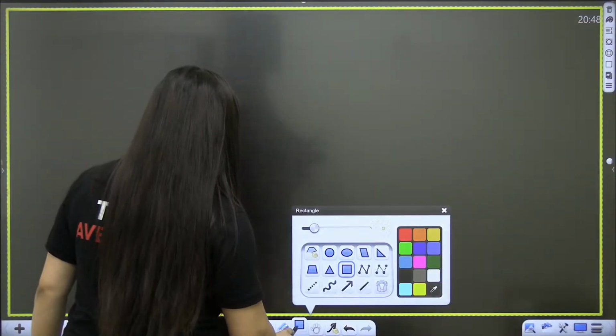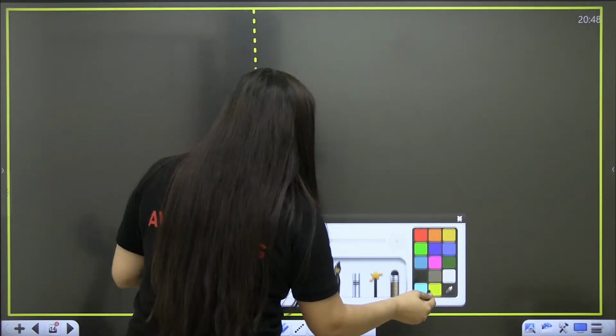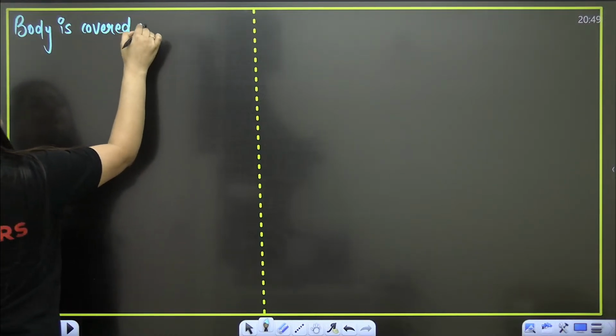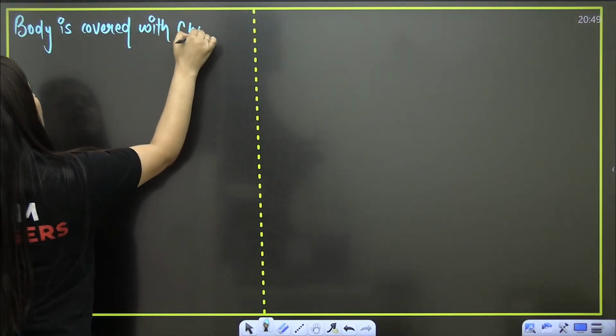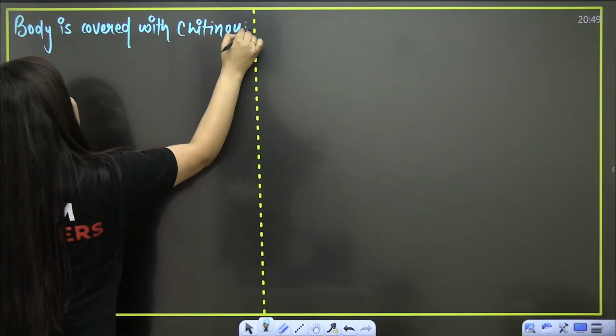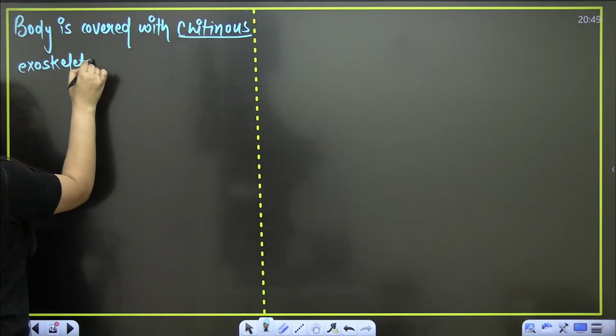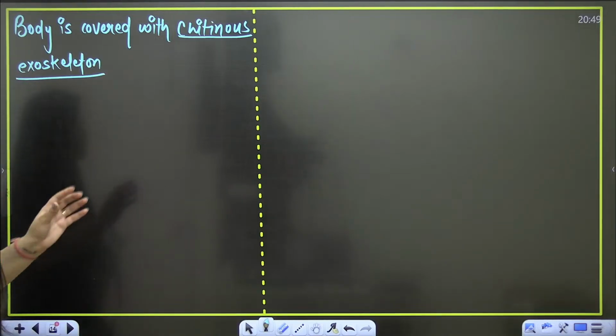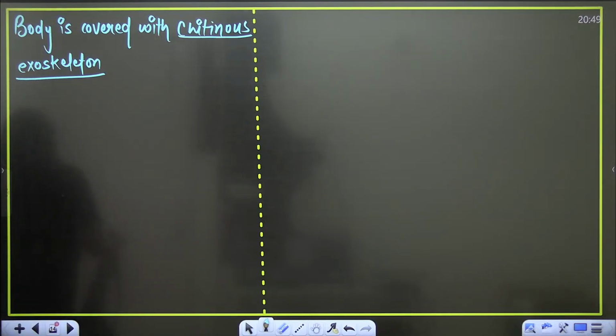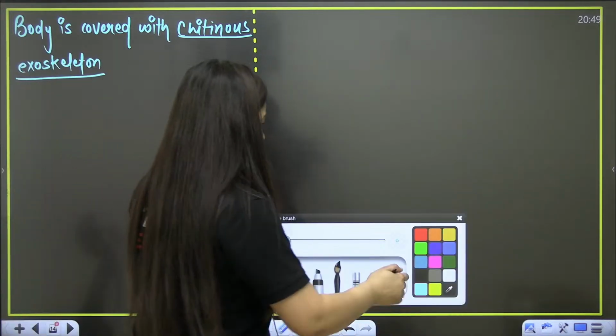The body is covered with chitinous exoskeleton. What is the word? Chitinous exoskeleton. It is made up of chitin. Clear, bache? So basically, when you talk about its exoskeleton, how is it present?